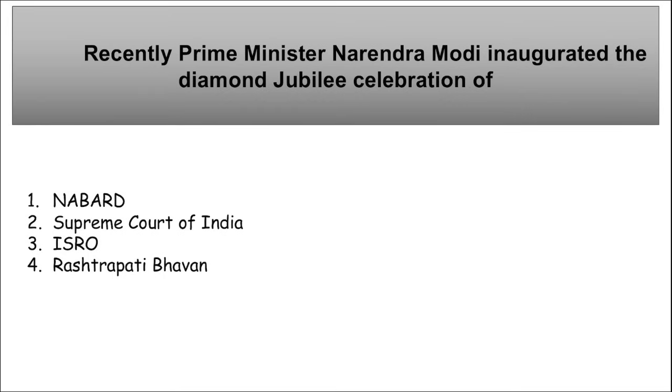First question. Recently, Prime Minister Narendra Modi inaugurated the Diamond Jubilee celebration of which organization? So recently, Supreme Court of India has celebrated their 75th year of celebration, right?